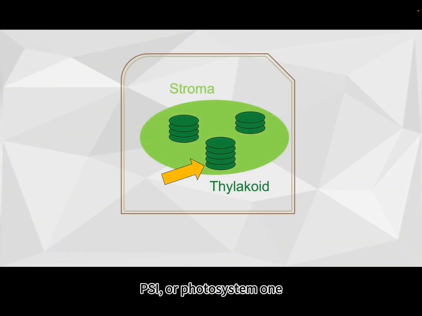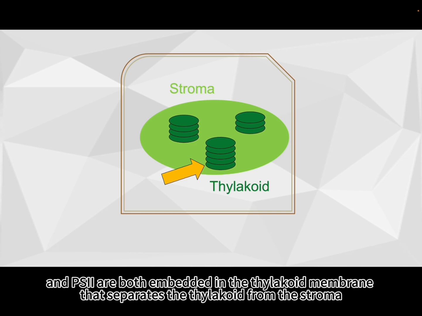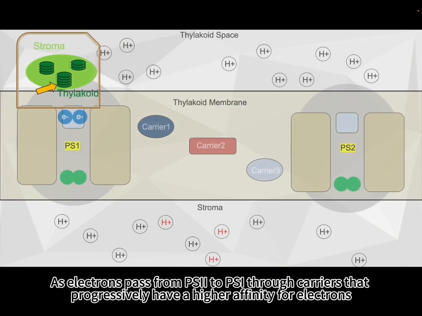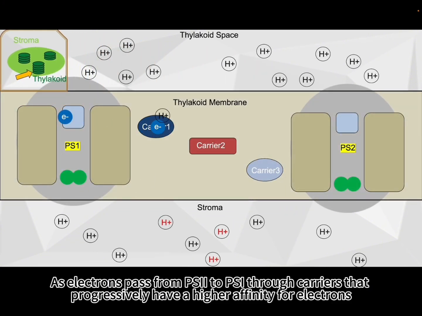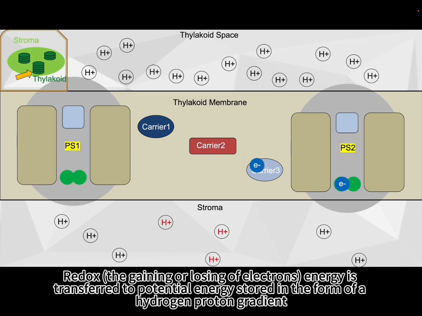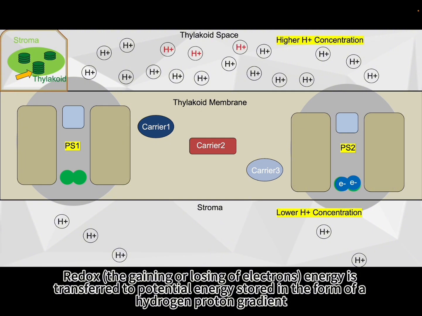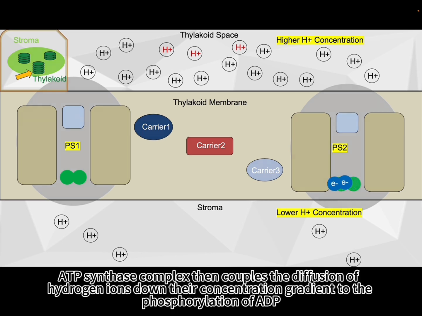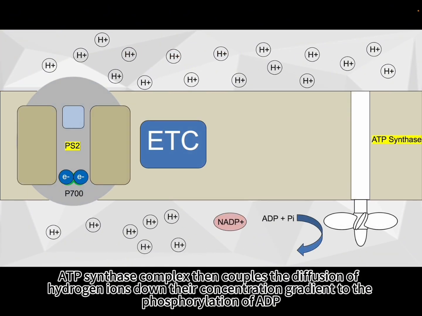PS1, or photosystem 1, and PS2 are both embedded in the thylakoid membrane that separates the thylakoid from the stroma. As electrons pass from PS2 to PS1 through carriers that progressively have a higher affinity for electrons, the ETC pumps hydrogen ions into the thylakoid space. Redox, the gaining or losing of electrons, transfers energy to potential energy stored in the form of a hydrogen-proton gradient. ATP synthase complex then couples the diffusion of hydrogen ions down their concentration gradient to the phosphorylation of ADP, forming ATP.